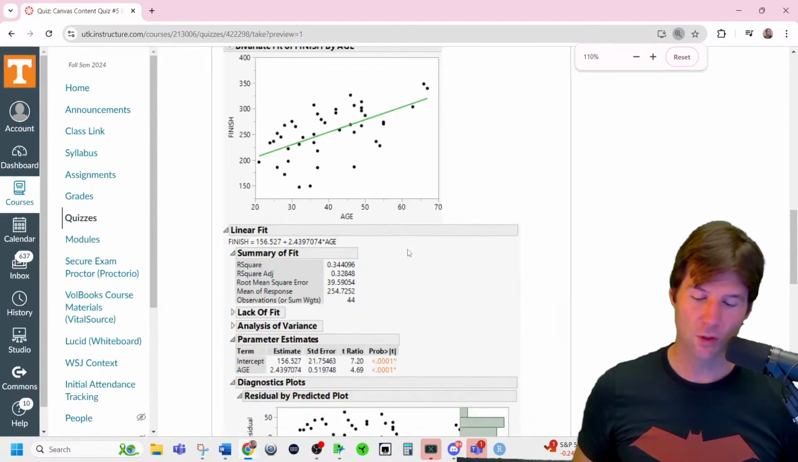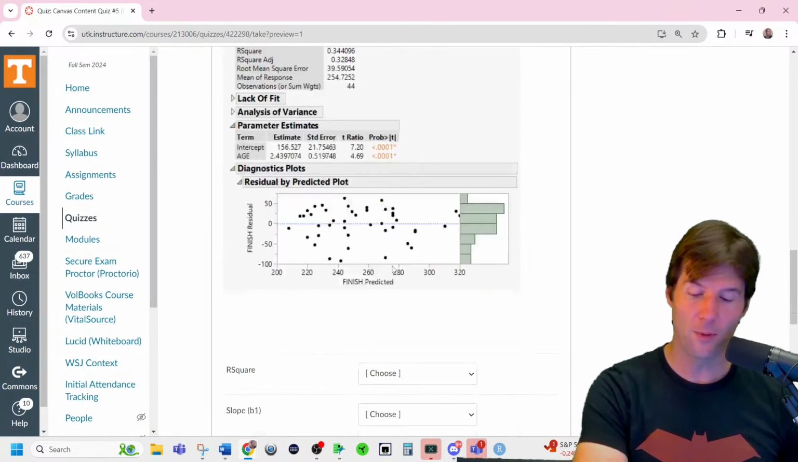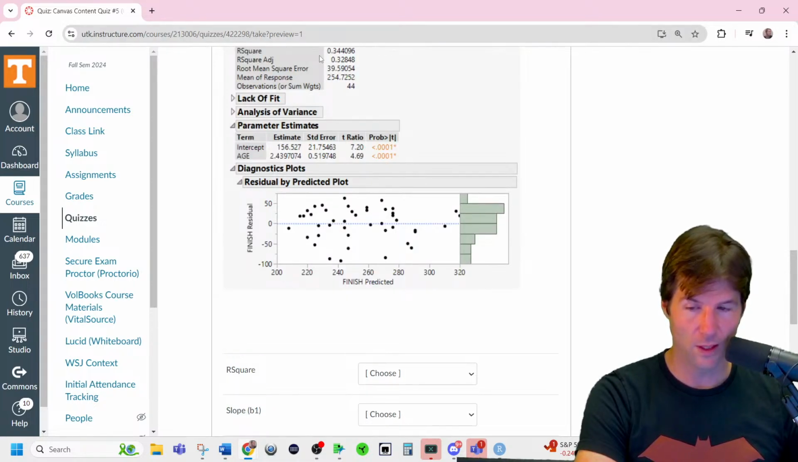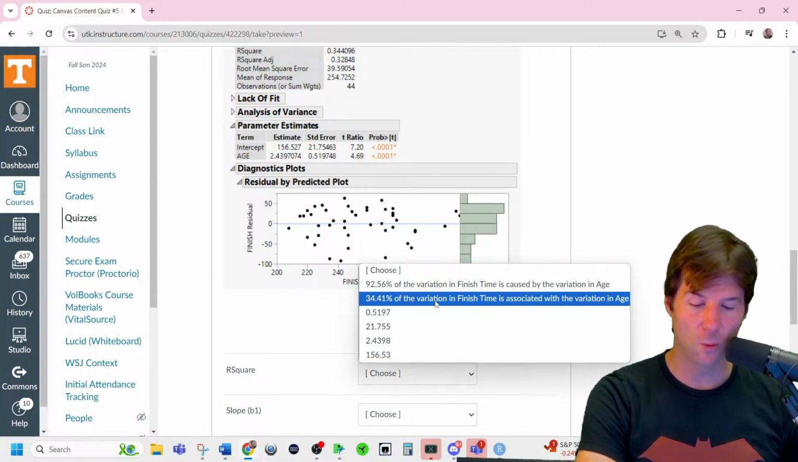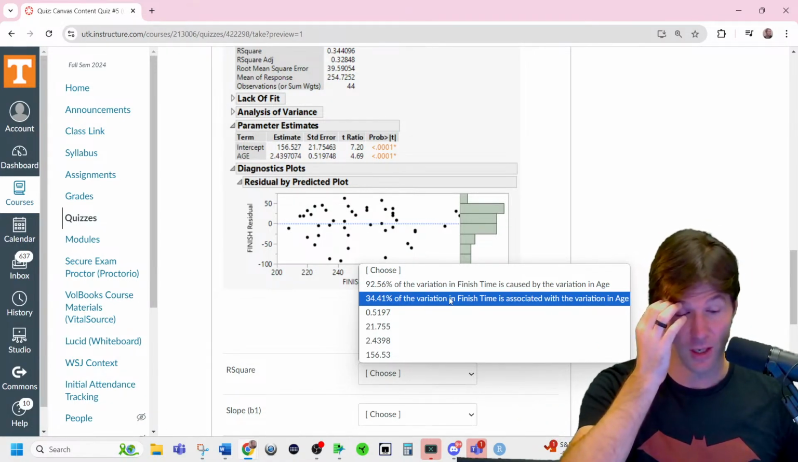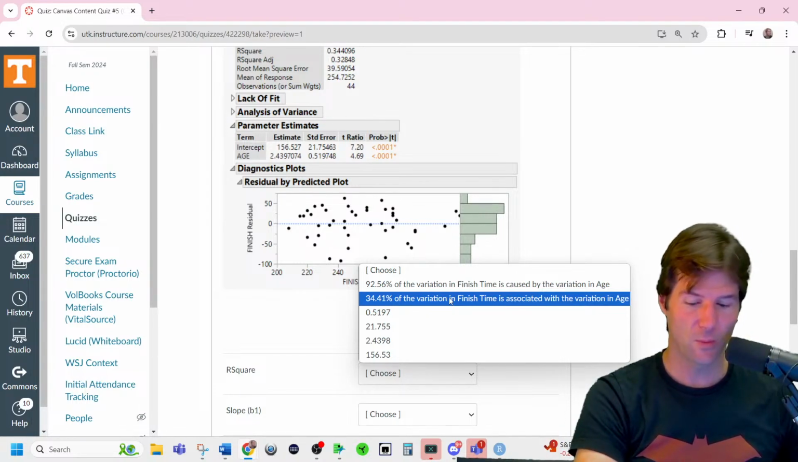Here's output. So you're literally just looking at JMP output. Once again, we don't have you use JMP on the test, but you do look at JMP output. And it says, what is r squared? You literally just look at the r squared value of 0.344, and it's 34% of the variation in y is explained by, we say associated here, but I like to say explained by the variation in x. So you just plug in y and x, y being finish time and x being age.